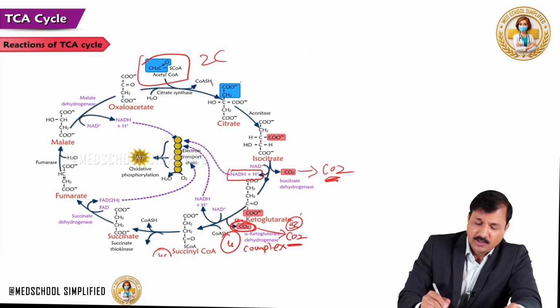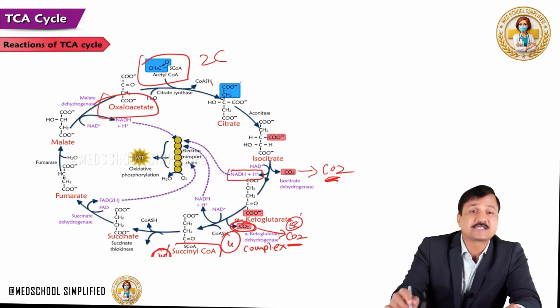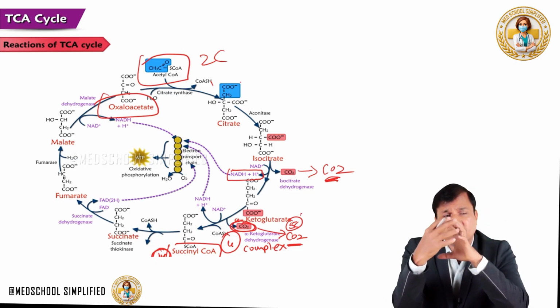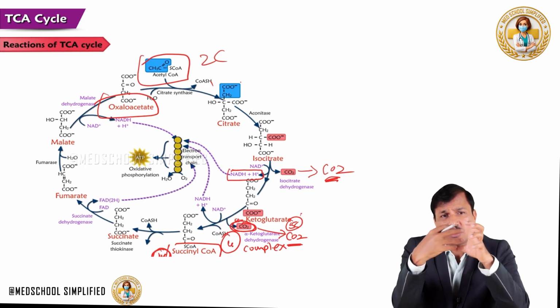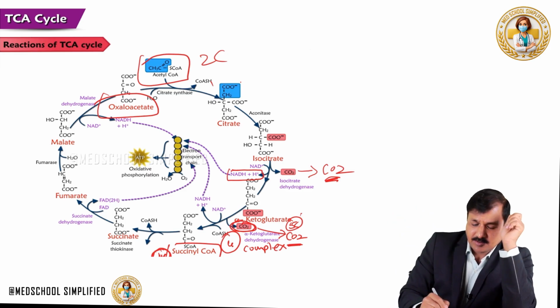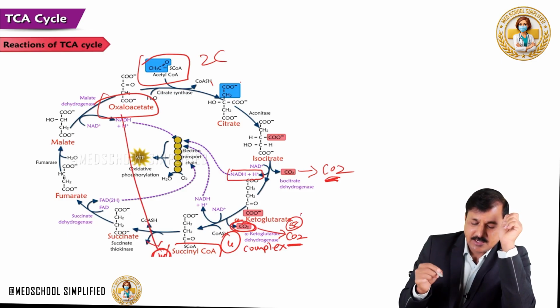So, right now we have succinyl-CoA, which is a 4-carbon molecule, and all those 4 carbons are actually coming from oxaloacetate. Remember, in the very first reaction, the 2-carbon acetyl-CoA condenses with 4-carbon oxaloacetate. The carbons released as carbon dioxide are from acetyl-CoA. Now, the succinyl-CoA carbons are actually from oxaloacetate.